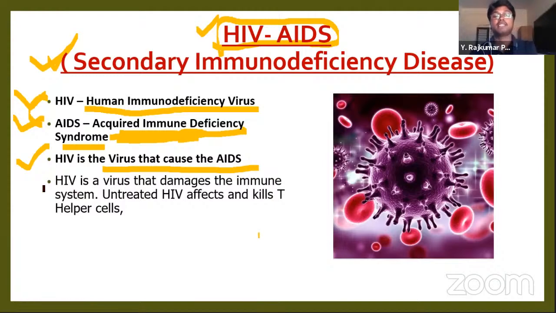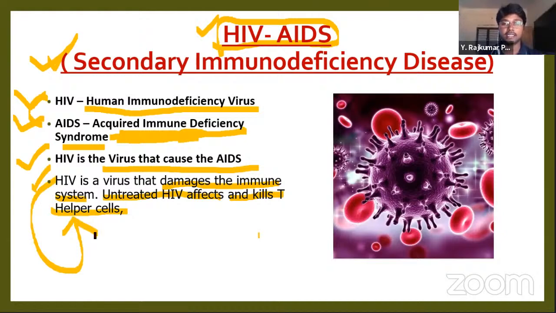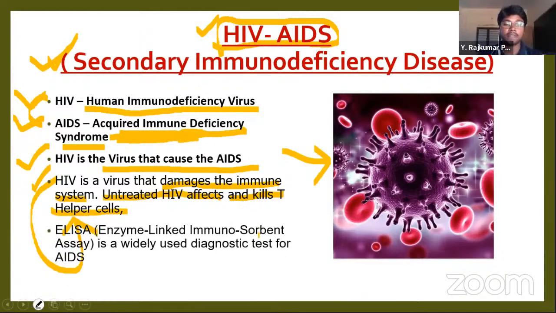What is the HIV virus? HIV is a virus that damages the immune system, and specifically the untreated HIV affects and kills the T lymphocytes. In the T lymphocytes, there are two kinds of cells, T helper cells and T cytotoxic cells. So HIV attacks the T helper cells. Here you are able to see the picture of the HIV virus.